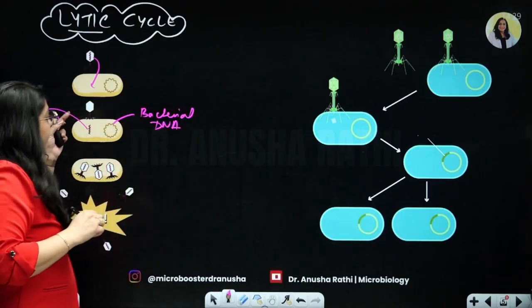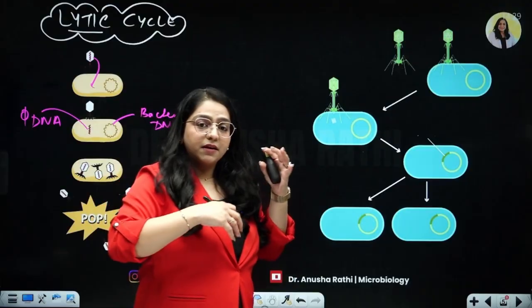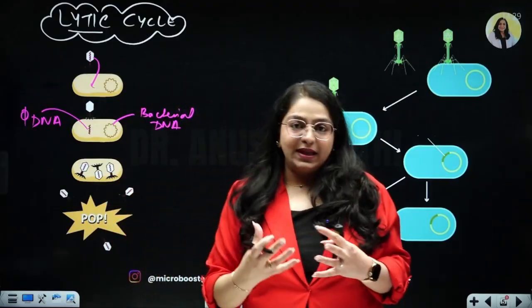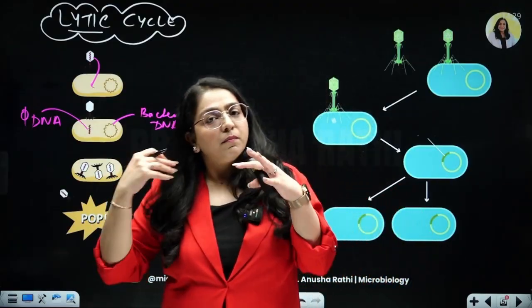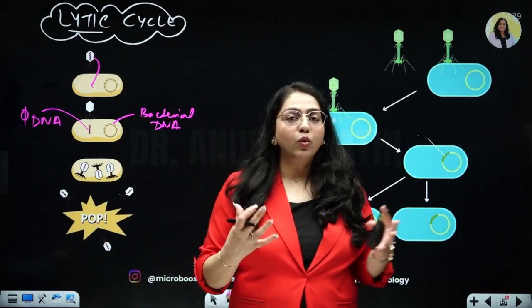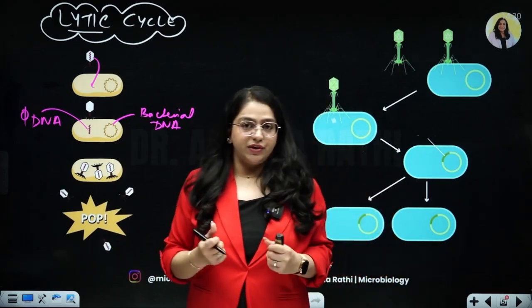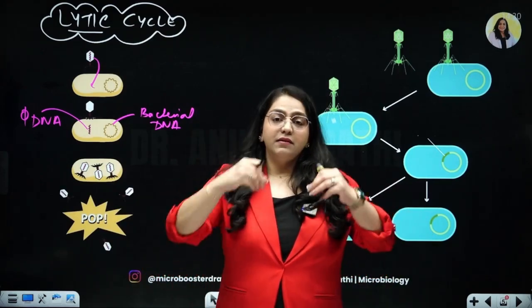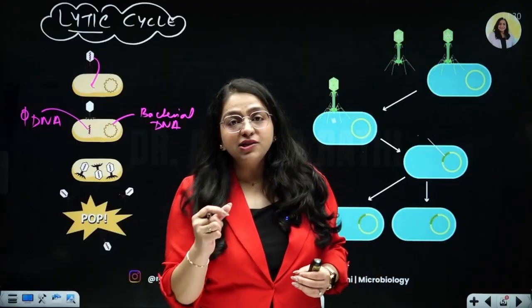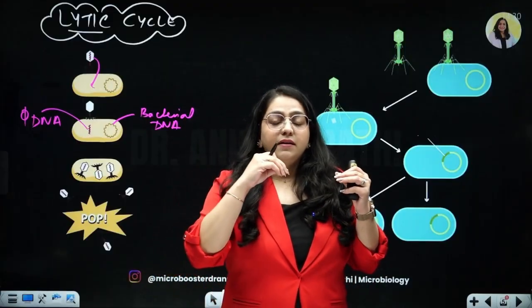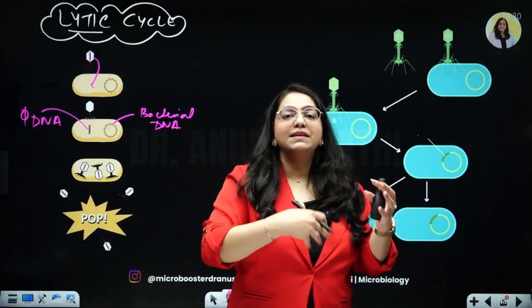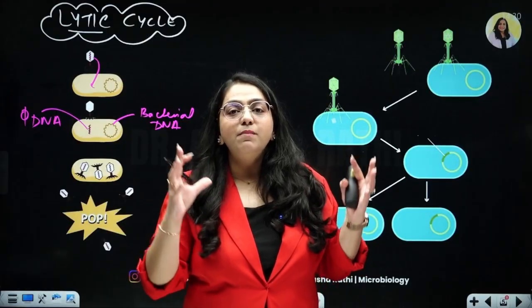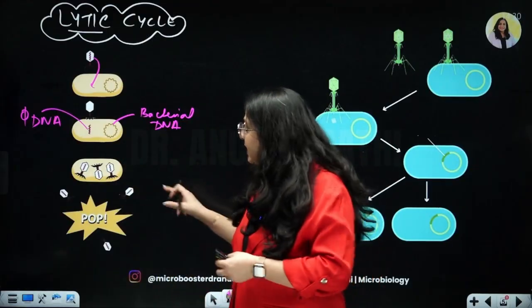Now as the multiplication cycle takes place, the phage DNA multiplies and develops along with the bacteria's machinery, right? Then when there is time, the phage DNA translates and makes proteins, and small little baby phages are produced inside the bacterium.